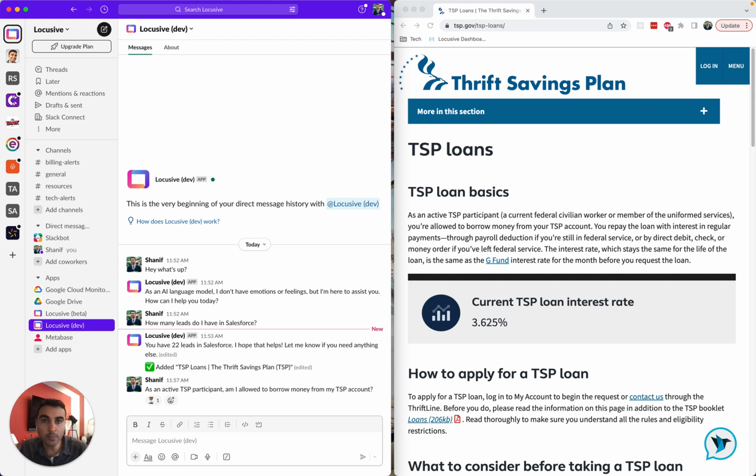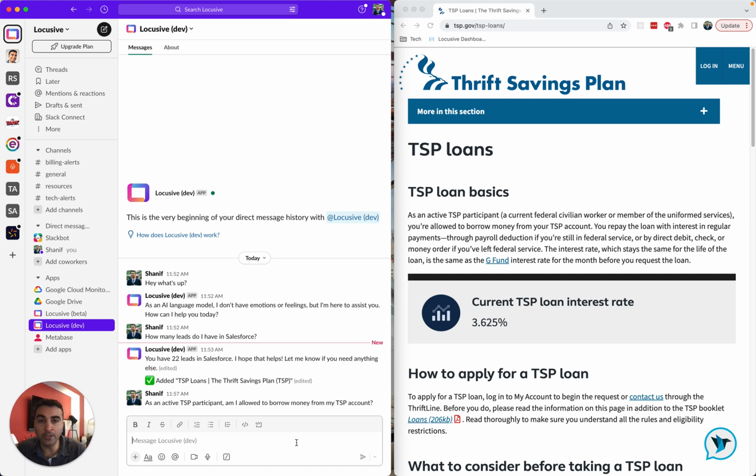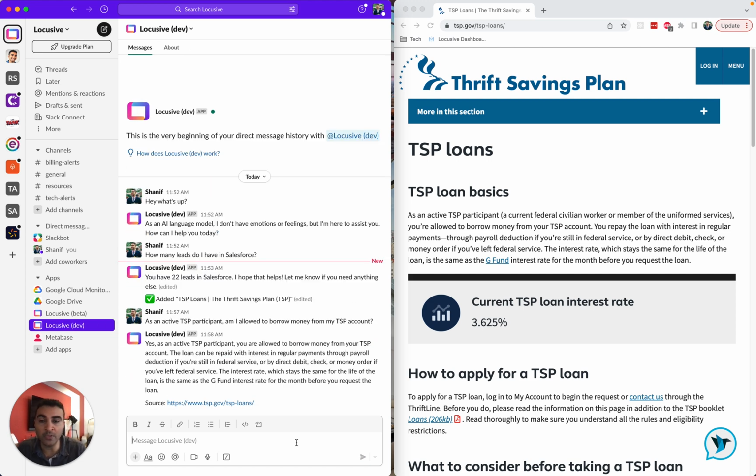This will take a little bit of time, anywhere from a minute to two minutes, depending on the time of day. But once it comes back with an answer, it's going to give me the answer and then cite the source right at the bottom. And that allows me to be a little bit more confident whenever something comes back from ChatGPT. So here you can see, yes, as an active TSP participant, you are allowed to borrow money from your TSP account. And most importantly, it's got the source at the bottom.